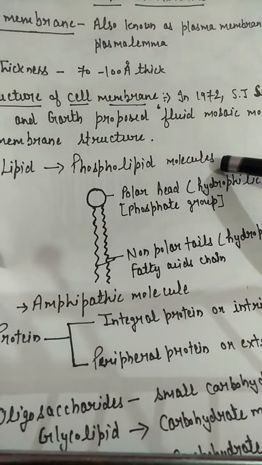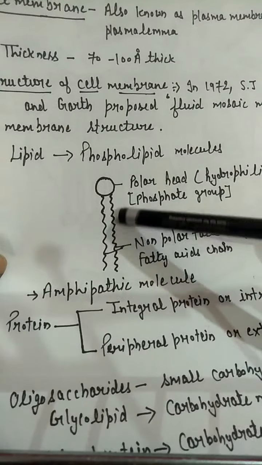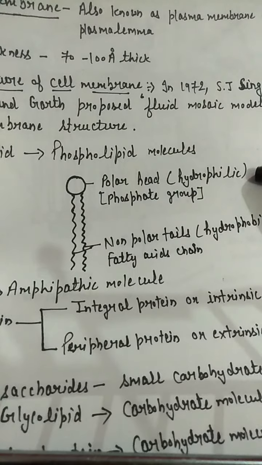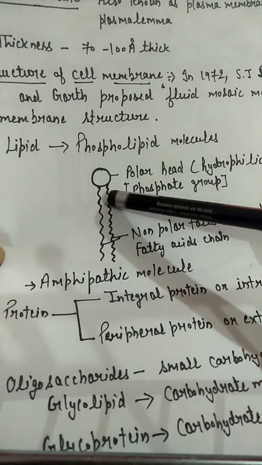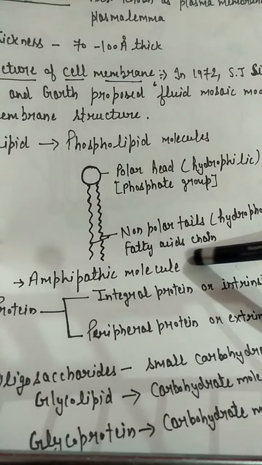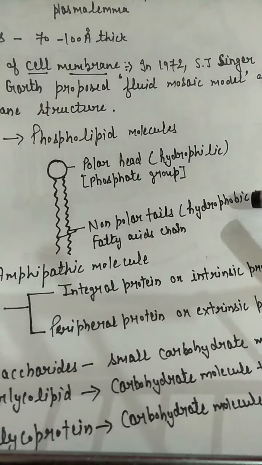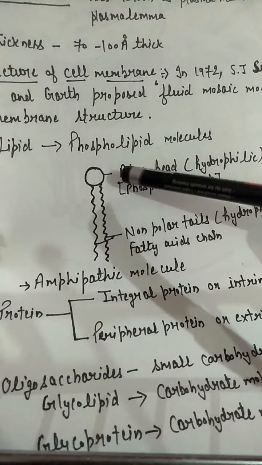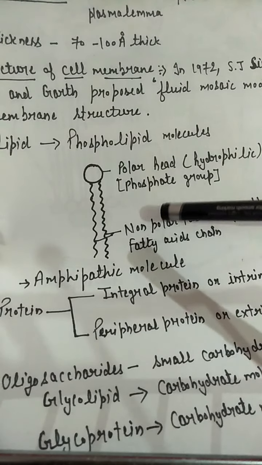Now, a phospholipid molecule consists of a polar head, which is hydrophilic and made up of a phosphate group, and non-polar tails, which are made up of fatty acid chains and are hydrophobic. As you can see in this molecule, both polar and non-polar regions are present.